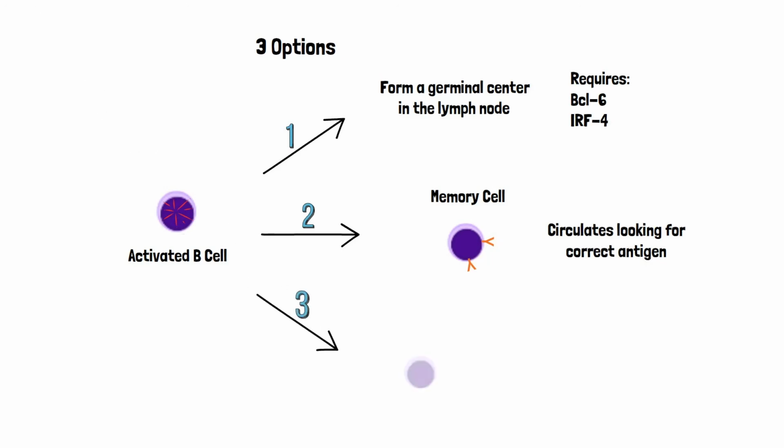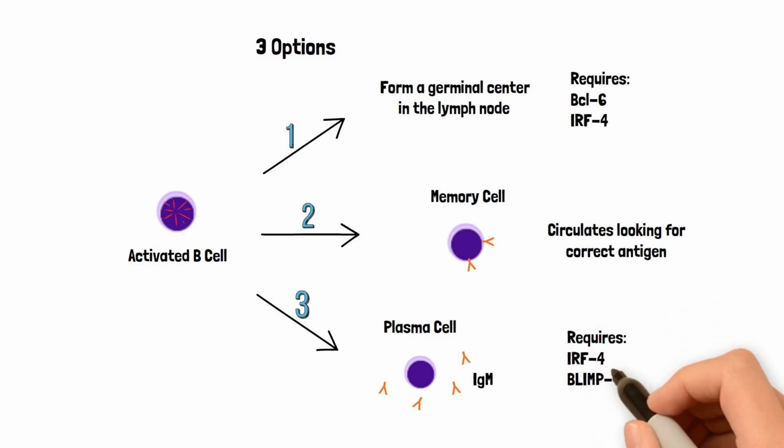The third path is to become plasma cells. These cells form what is known as a primary focus, from which they produce and release IgM antibodies into the system. This requires the help of IRF4 and BLIMP1. The activated B cell is now a long-lived cell in the body. This concludes the video on the T-cell dependent B-cell response for activation.